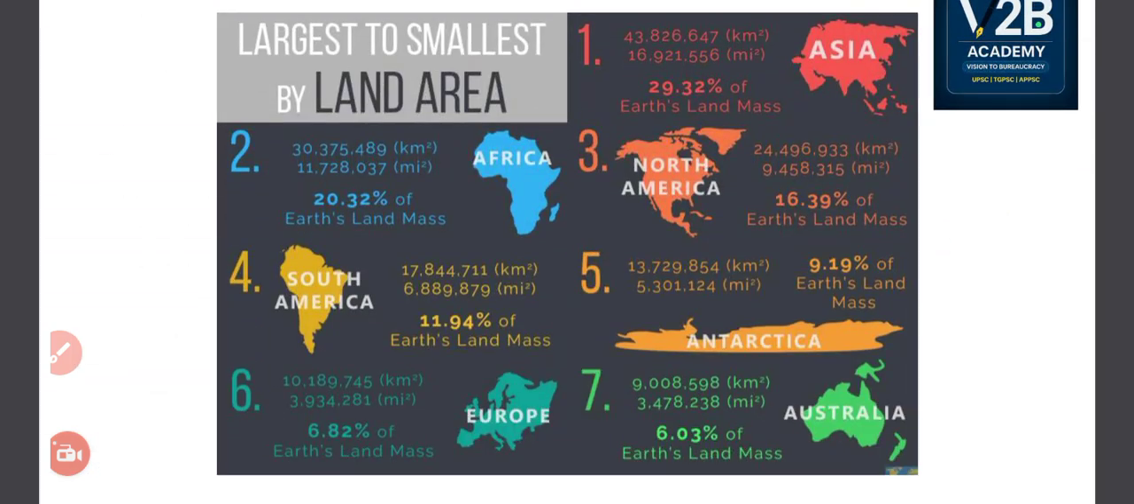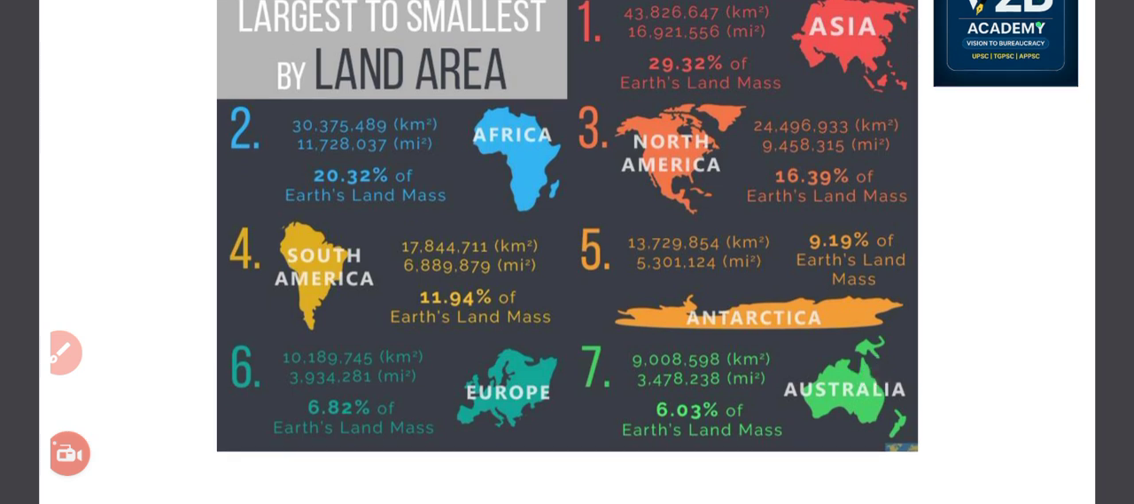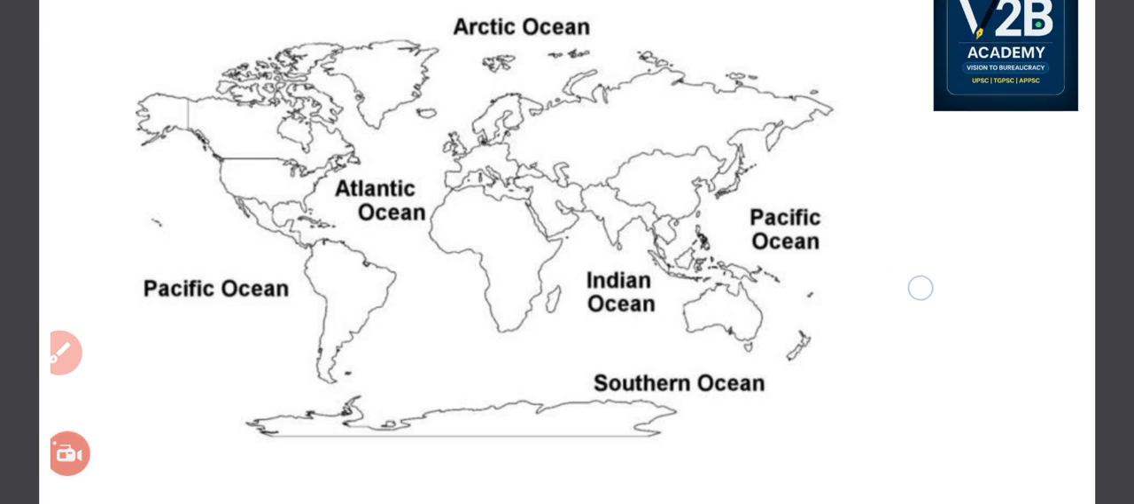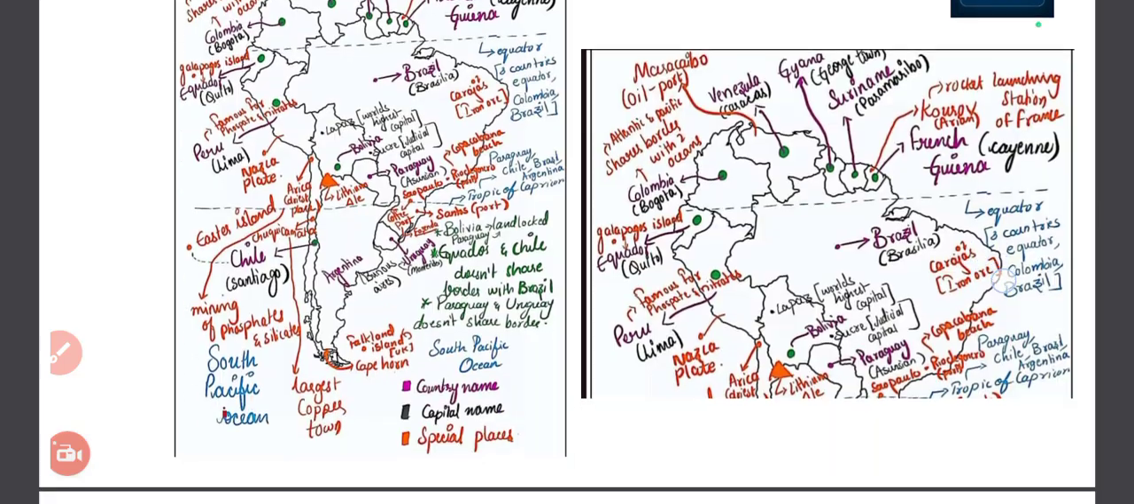So we have seen the largest to the smallest by land area with respect to different continents: Asia, Africa, North America, South America, Antarctica, Europe and Australia. This is the descending order of the area of the different continents of the world, I'm sorry. Then we have seen the different locations.